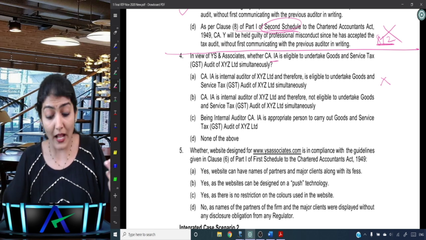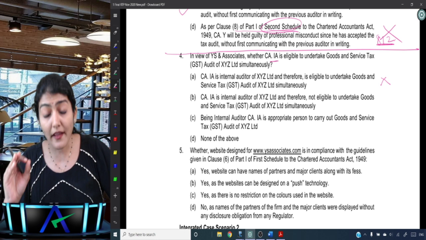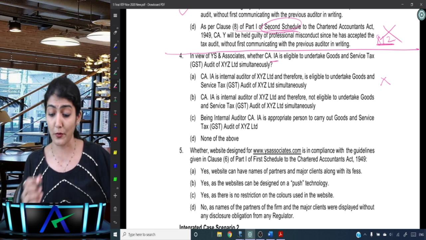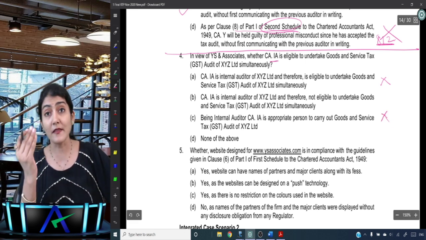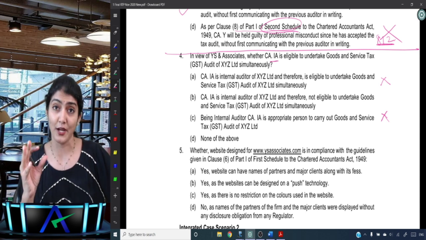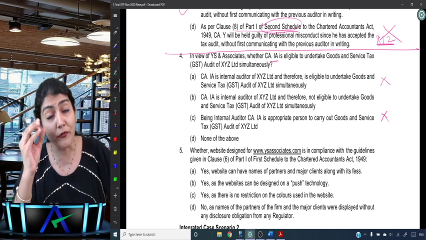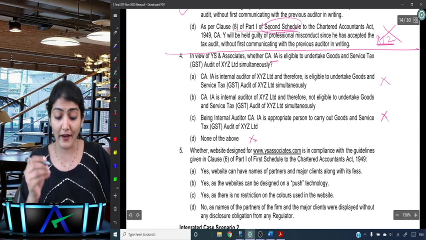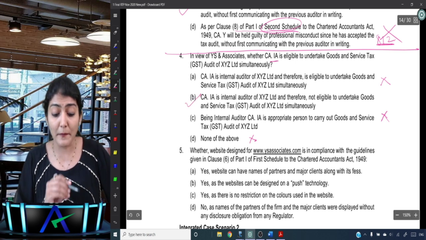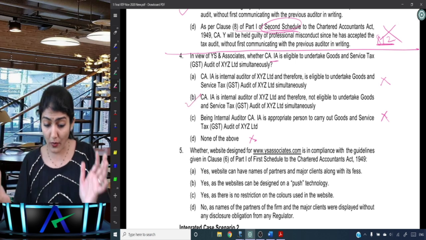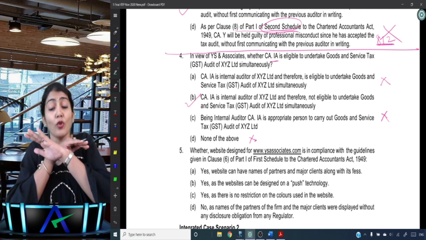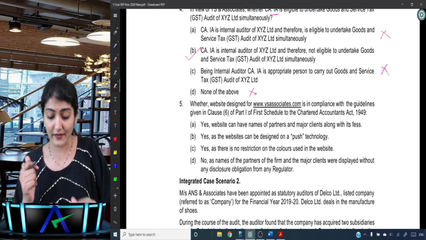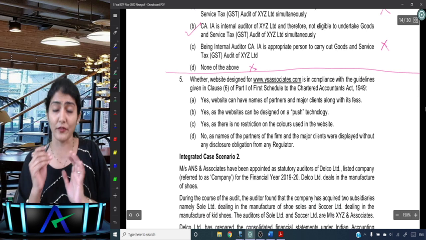Seems to be okay. And being internal auditor, CA IA is appropriate person to carry out GST audit of XYZ Limited. No, you don't get carried away. हम बोले कि इससे अच्छा person तो मिलेगा ही नहीं. He is perfect. And he's your internal auditor, so he's the perfect fellow for you to do the GST audit. No, and none of the above. Why none of the above, right? Which option do we find it right over here? The B option. IA is the internal auditor of XYZ Limited and therefore not eligible to undertake the GST audit of XYZ Limited simultaneously. Okay, and now coming to the fifth one over there.